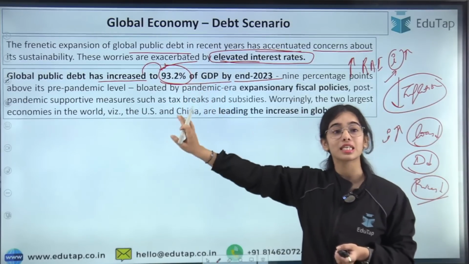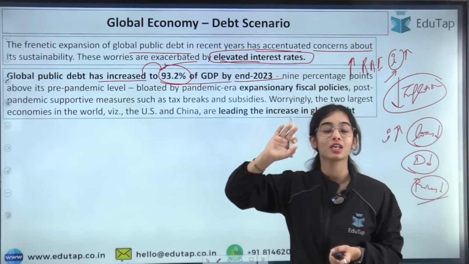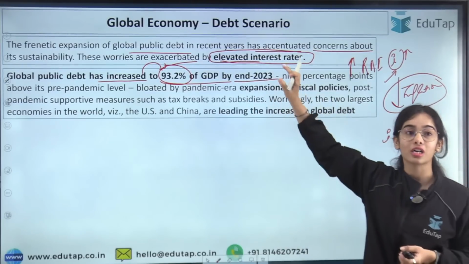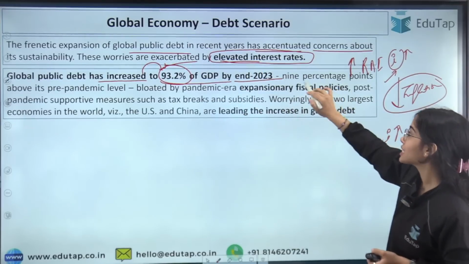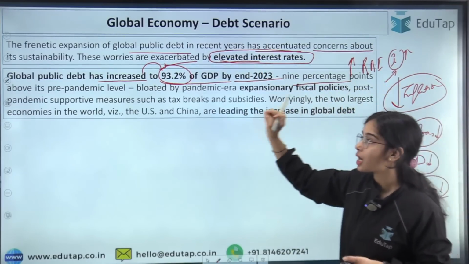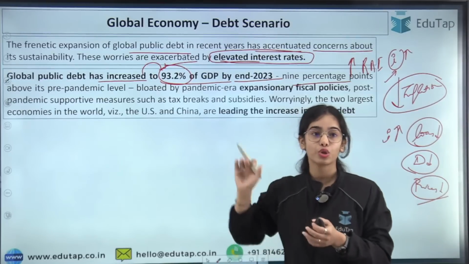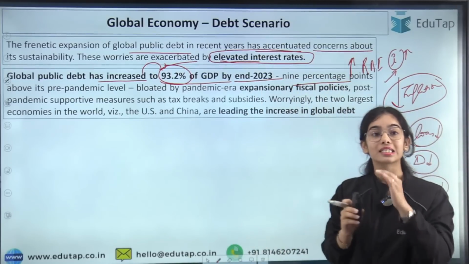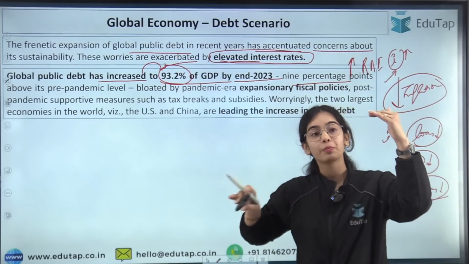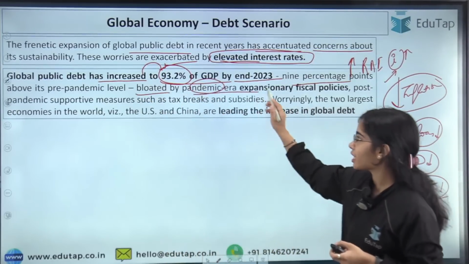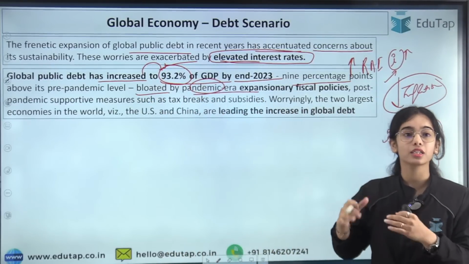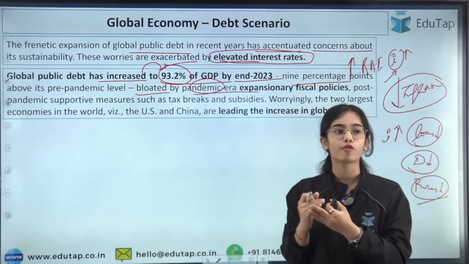And when you see the private data now, you will be shocked at how much public debt, or how much debt in total, is as a percentage of the GDP. So we will see. This is 9 percentage points above its pre-pandemic level. You can understand by this line that it is 9 percentage points above the pre-pandemic level. Now, it was bloated by the pandemic era, because during the pandemic the government had to spend a lot for the medical